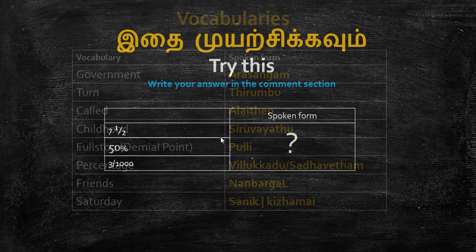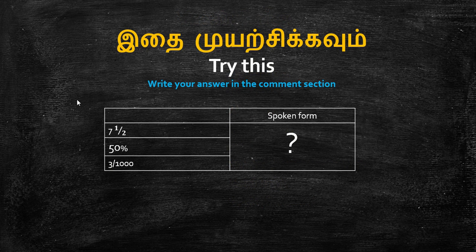And there's a small exercise for you. Whoever wants to practice: 7.5, 50 percentage, and 3 by 1000. Write in the comment section how you will convey 7.5, 50 percentage, and 3 by 1000 in spoken form. If you also want to write the written form, you're welcome. I'll verify and get back to you as soon as possible.